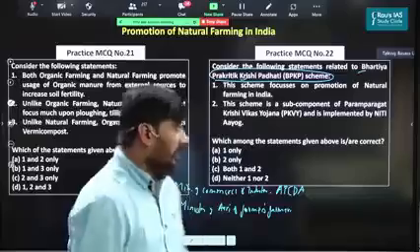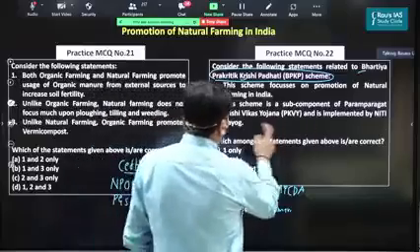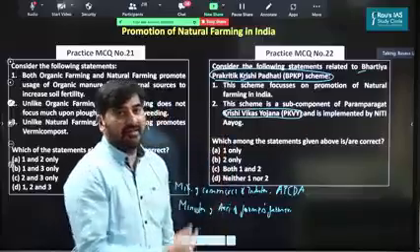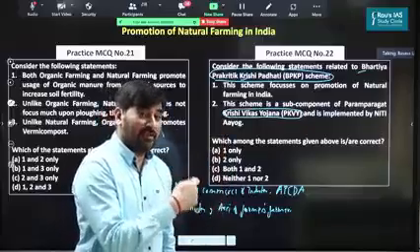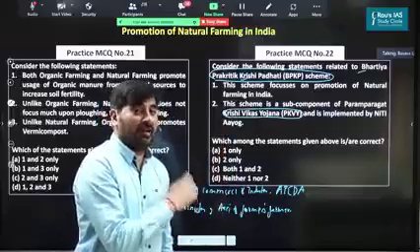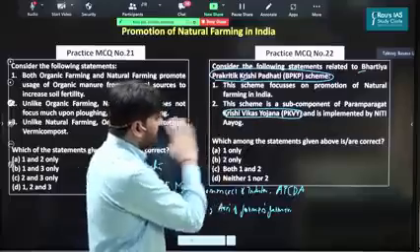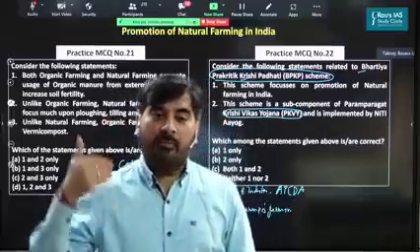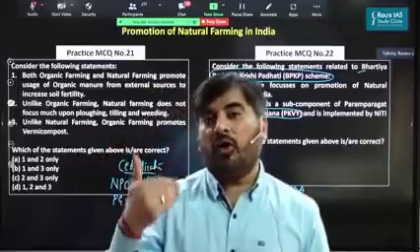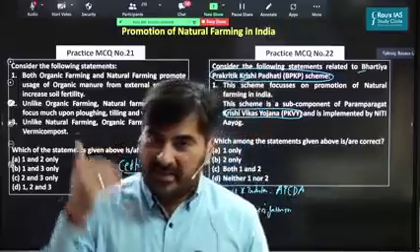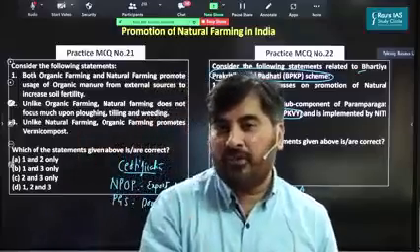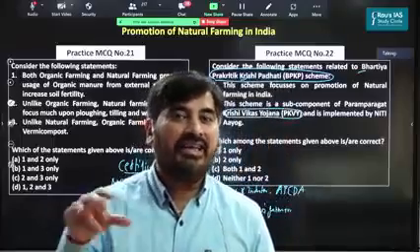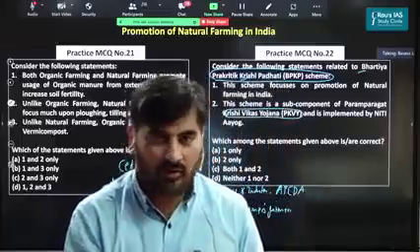And this scheme is a component of Paramparagat Krishi Vikas Yojana, and it is implemented by the Ministry of Agriculture and Farmers Welfare. So already we are implementing this particular scheme, but now what the government has announced is we will promote natural farming throughout India with a specific focus on a 5-kilometer corridor along the river bank of the Ganga. So this is an initiative which the finance minister has announced.